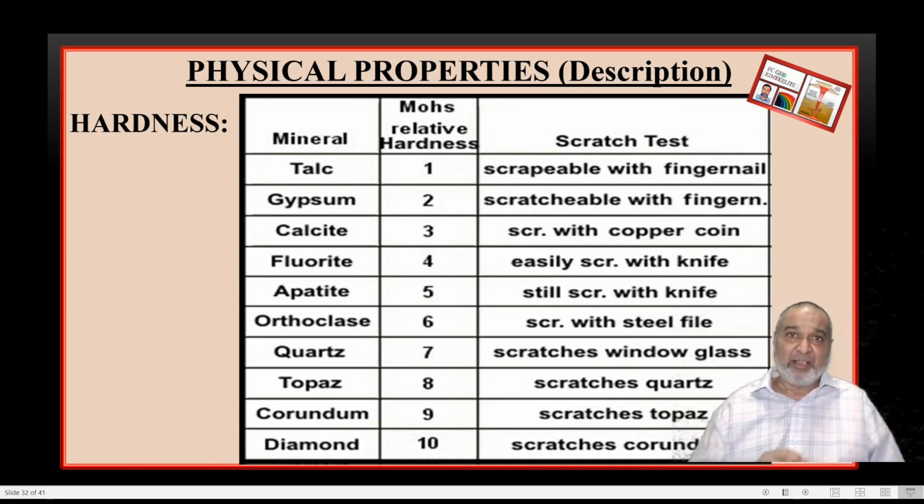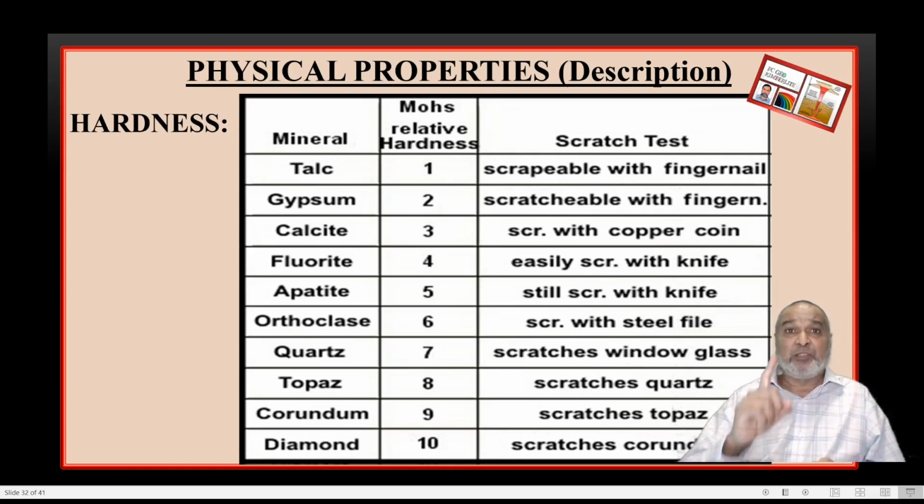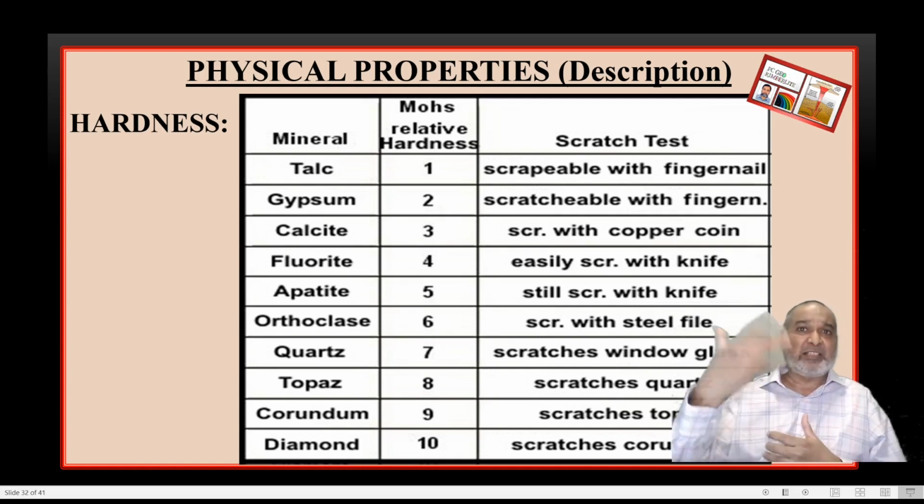Number 3. Now with the same nail, but before rubbing the same surface again, first clean it out. That is very important. Otherwise, the powder from earlier minerals is still there, and you will think this mineral has given powder, so hardness 3. Don't make that mistake. Clean out your nail and scratch with more pressure now. If you get a powder, hardness will be 3. If you don't get one, it is higher than that.